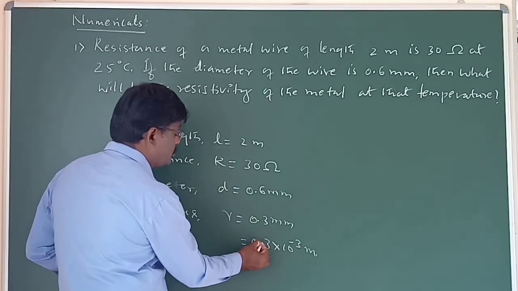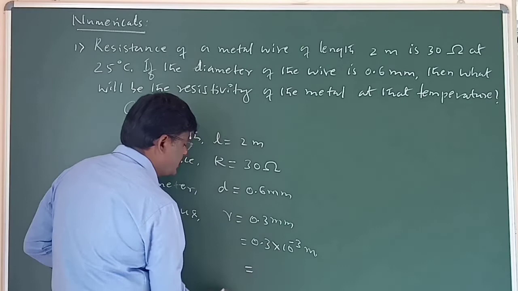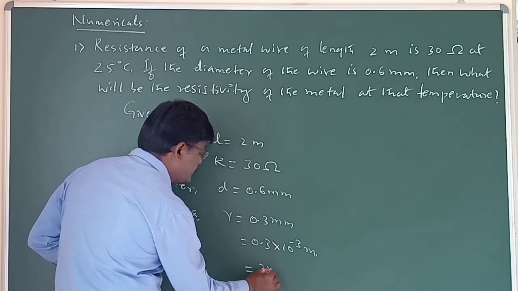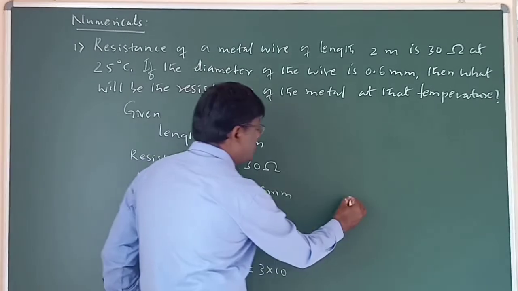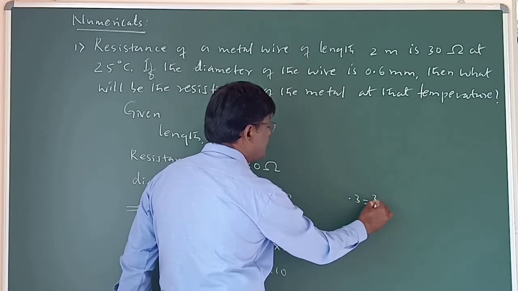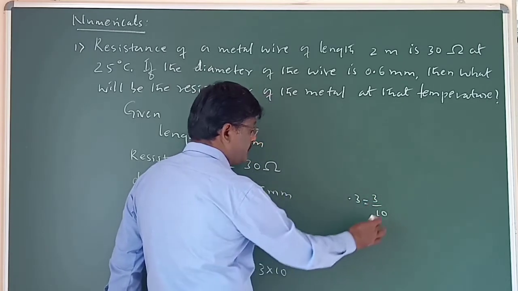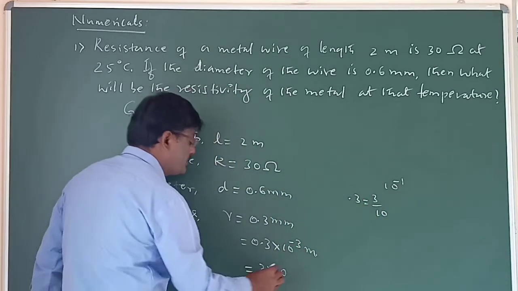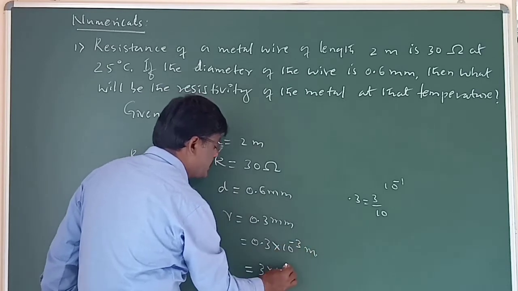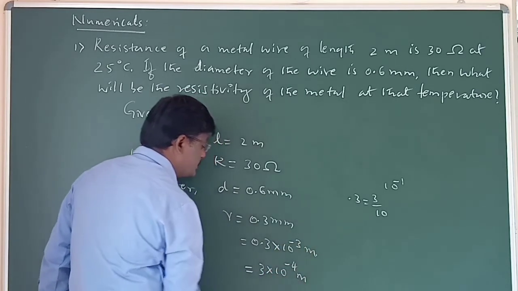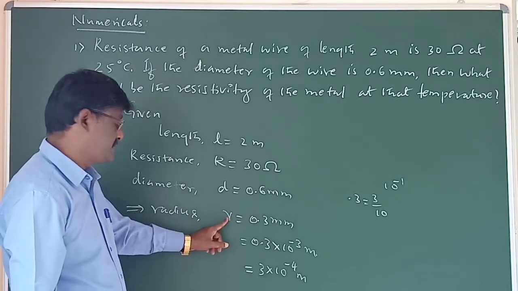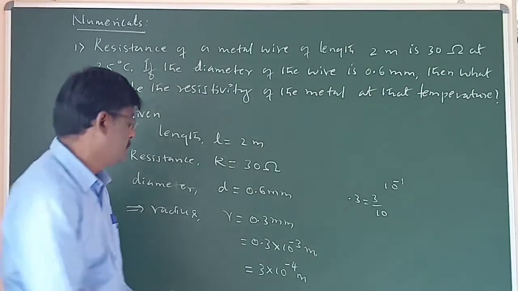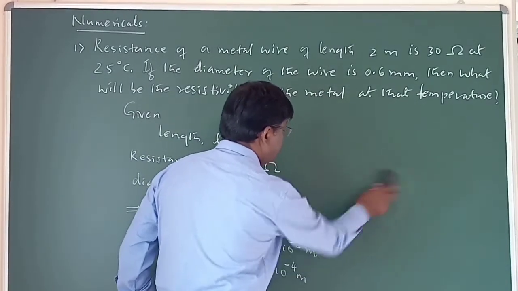Now therefore, to avoid this decimal, we could take it like this. Instead of taking 0.3, I shall take 3 into 10 power minus 1, because 0.3 is written as 3 by 10. So 10 power minus 1, minus 4, minus 1 and minus 3, gives minus 4 meter. Thus here the radius is expressed in SI unit as 3 into 10 power minus 4 meter. Now everything is ready.